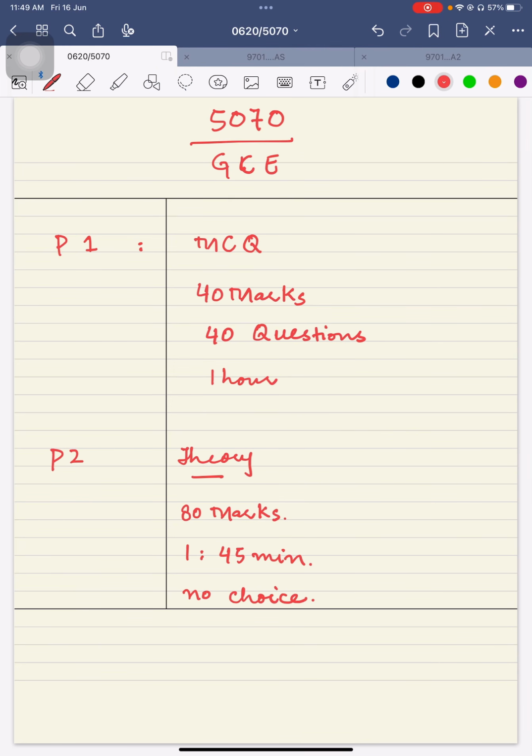Sometimes you have to give a one word answer, sometimes one formula, and sometimes you have to write down a little bit of detail related to what the examiner is asking, what the marks are related to that, what the space is, etc. All these things will be catered when we are solving paper 2, the theory paper. All the papers have different types of weightages as well. That will be part of our discussion, and I'll tell you about that as well.